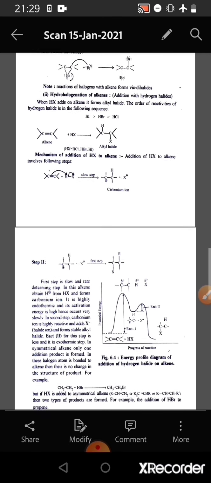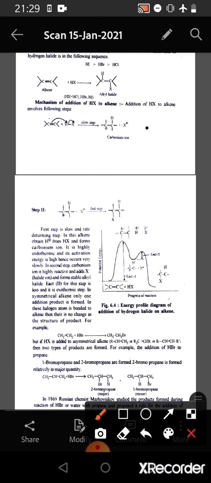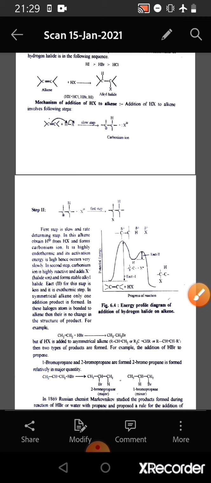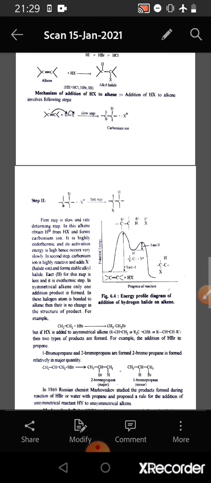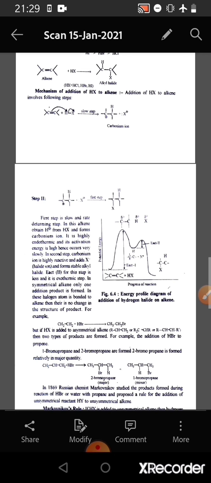Now if we come to the mechanism of the addition of HX to ethene, we see that this takes place in two steps. This is the first step and this is the second step. The first step is slow, so it is the rate determining step. In this first step, alkene obtains a proton from HX and forms carbonium ion. It is highly endothermic and its activation energy is high, hence it occurs very slowly.